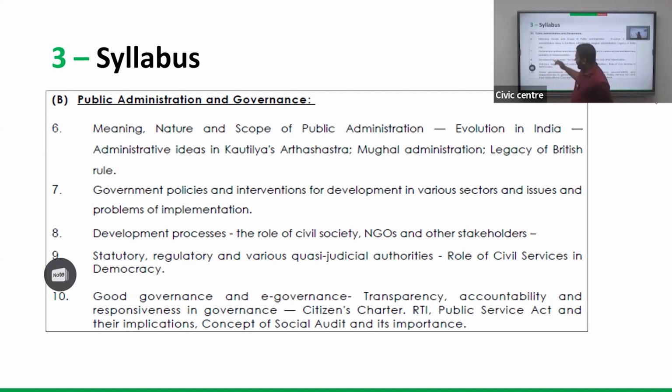So meaning, nature, and areas like the difference between management, organization and public administration, and how these are interconnected, are all static areas which will be dealt with in detail in the class. The questions expected from this area are purely static questions with examples and substantiations. That is with respect to the first part.